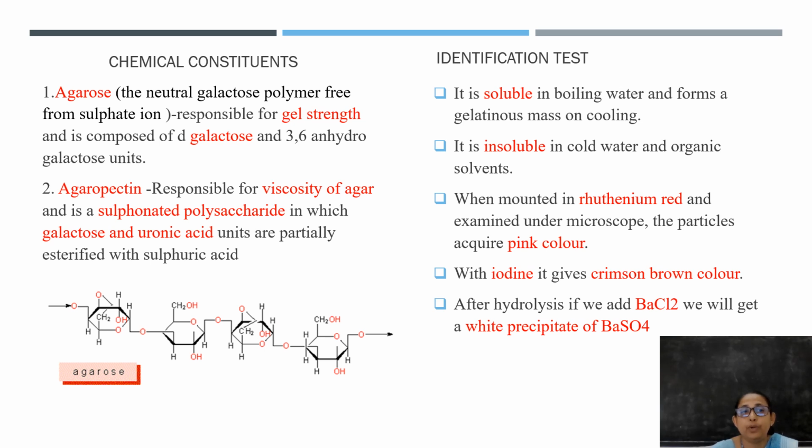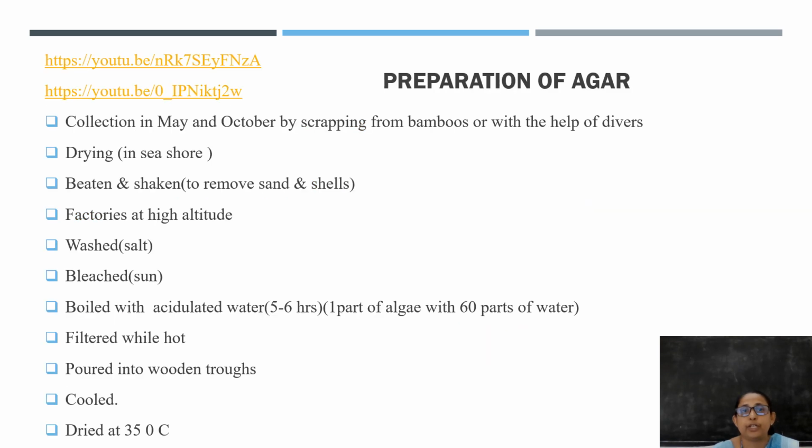undergoes hydrolysis and forms galactose and uronic acid compounds. Along with that, the esterified sulfuric acid will undergo hydrolysis and form sulfate ions. So that is why when we add barium chloride to this hydrolyzed solution, it will give a white precipitate of barium sulfate. Then we move on to the preparation of agar.